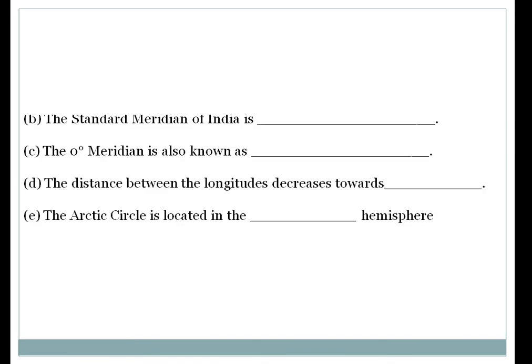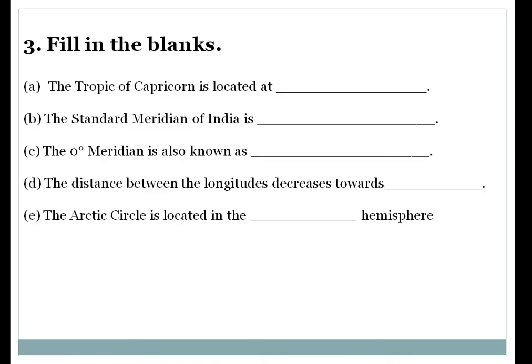Next, moving towards the next question. Here we are going to see the fill in the blanks. There are fill in the blanks 1, 2, 3, 4, 5. A, B, C, D, E. Most of the time the students are committing mistakes in writing fill in the blanks. They are only writing the answer. They are not copying the sentence which is given in the question paper. So it's a very bad manner.